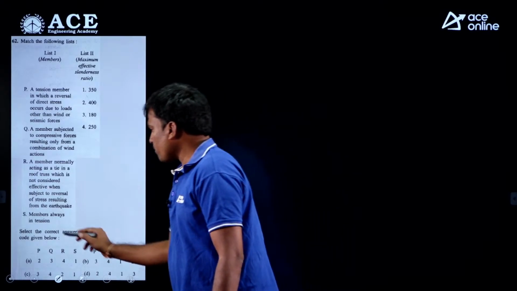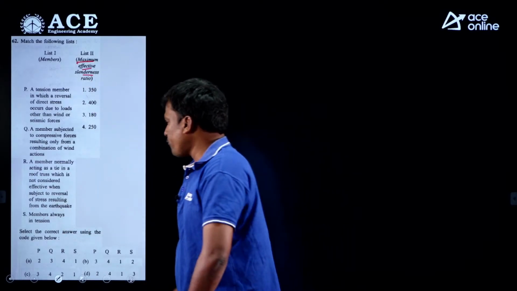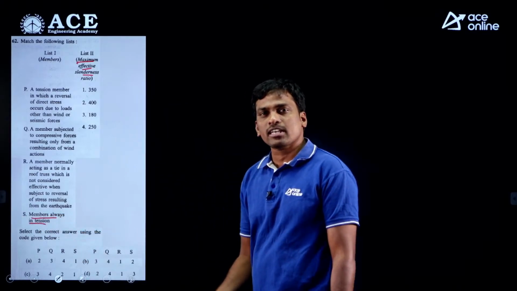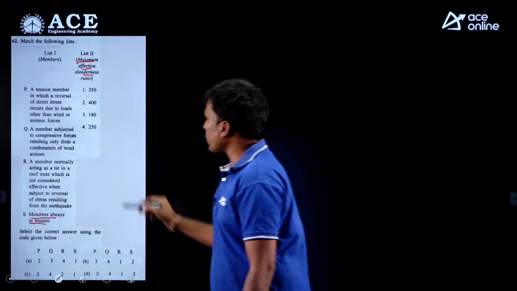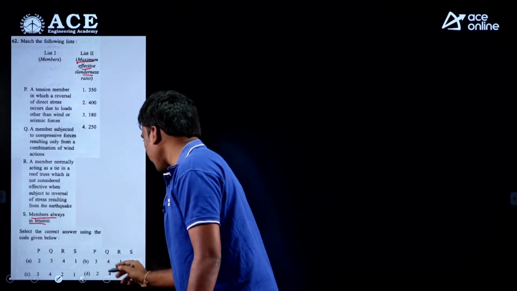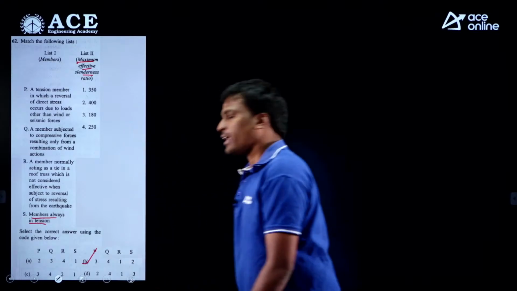Next, this is a question directly from the code book. Here he is asking maximum effective slenderness ratio. If the member is always subjected to tension, then the maximum slenderness ratio is 400. Then here S2, only one option is there, S2. So option B is correct.